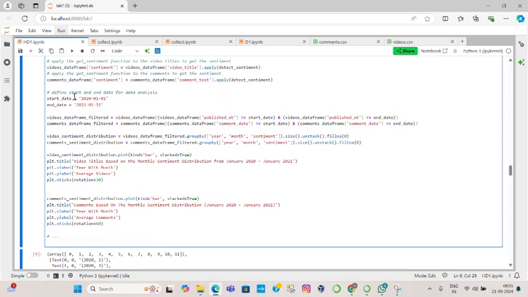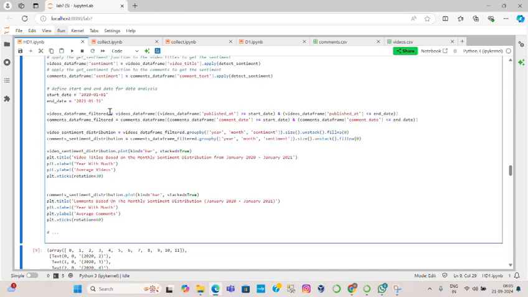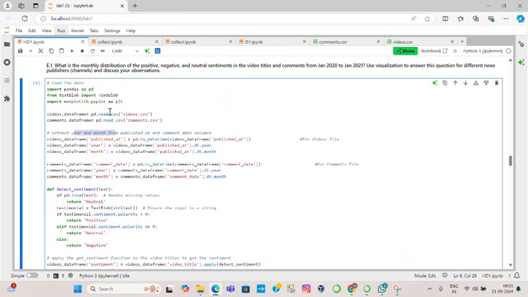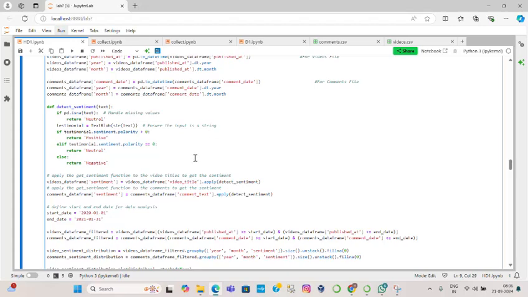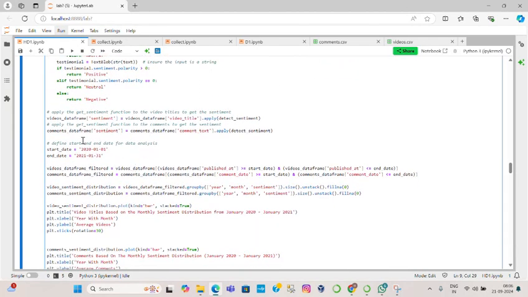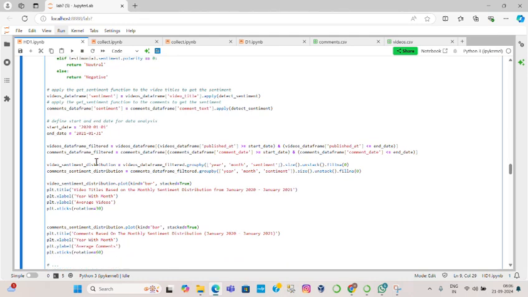And later on, we have to define the date range from which we have to analyze the data. So we provide the start date and end date for the visualization of the data, because they ask us to analyze the data from Jan 2020 to Jan 2021. So we give the starting date in the year 2020 and the last date in 2021.